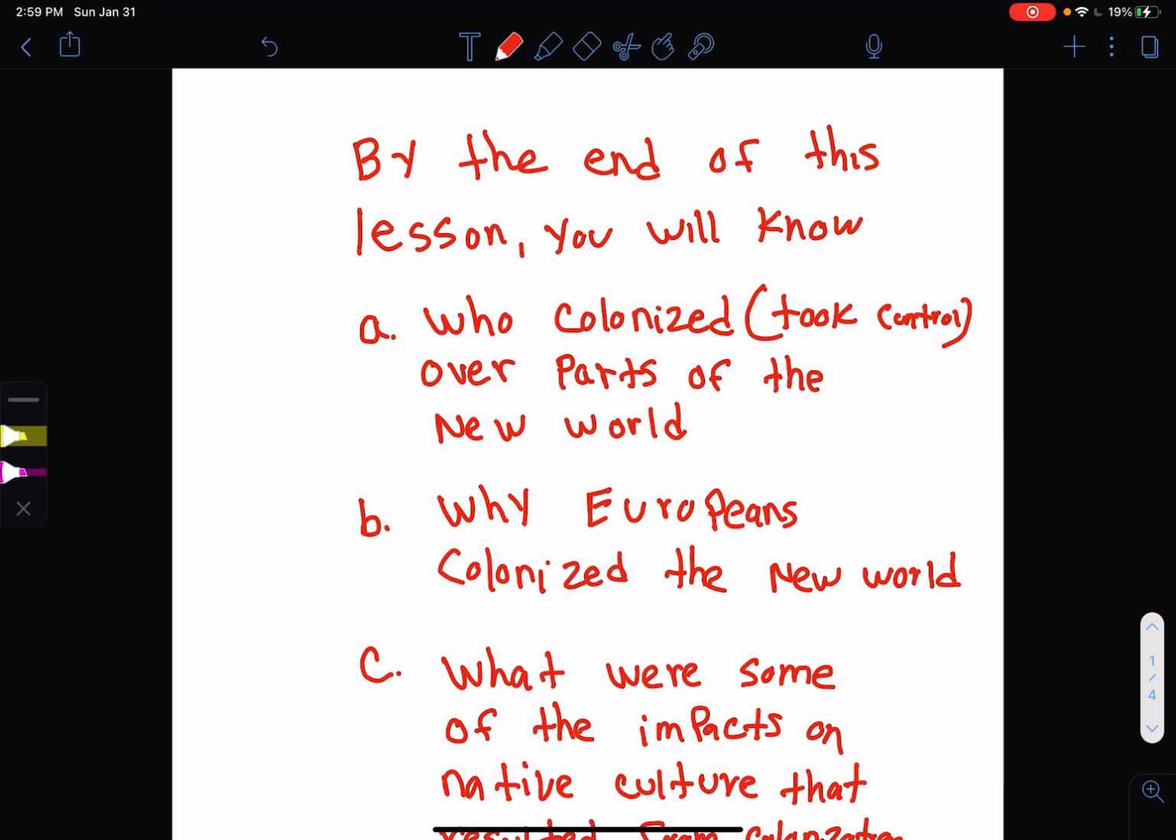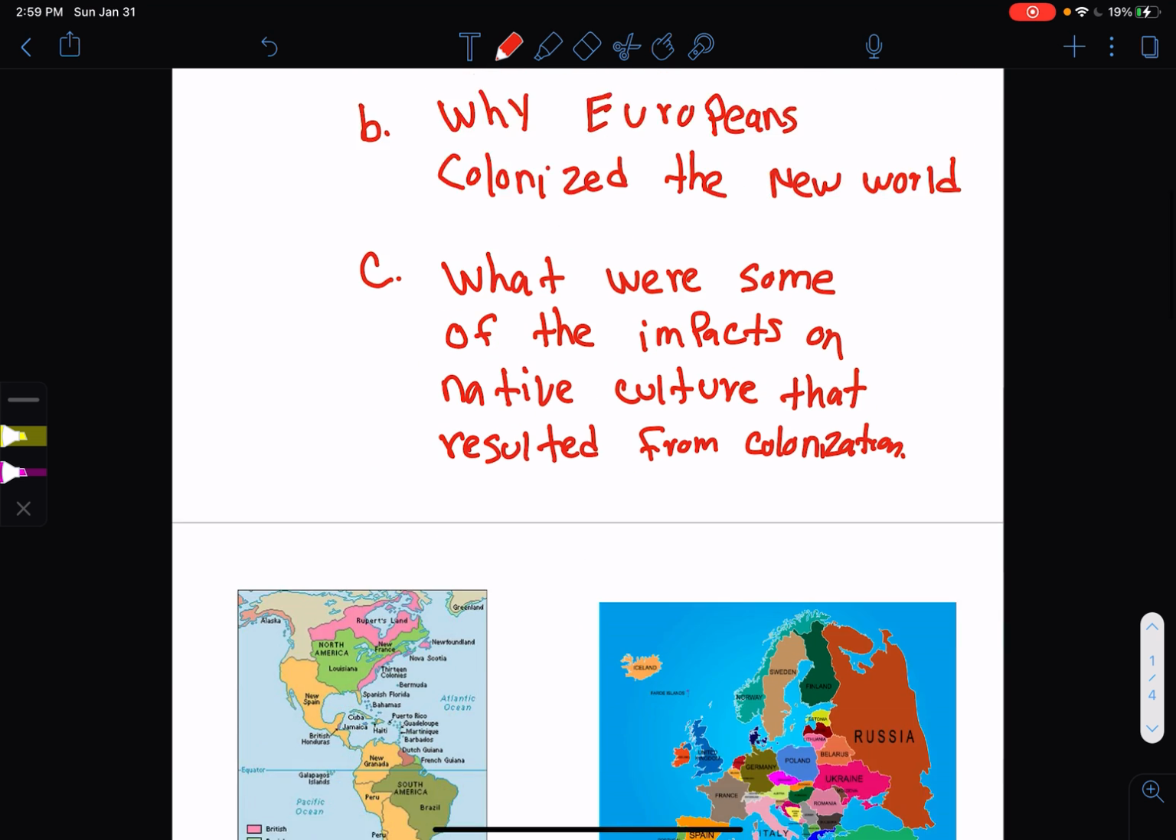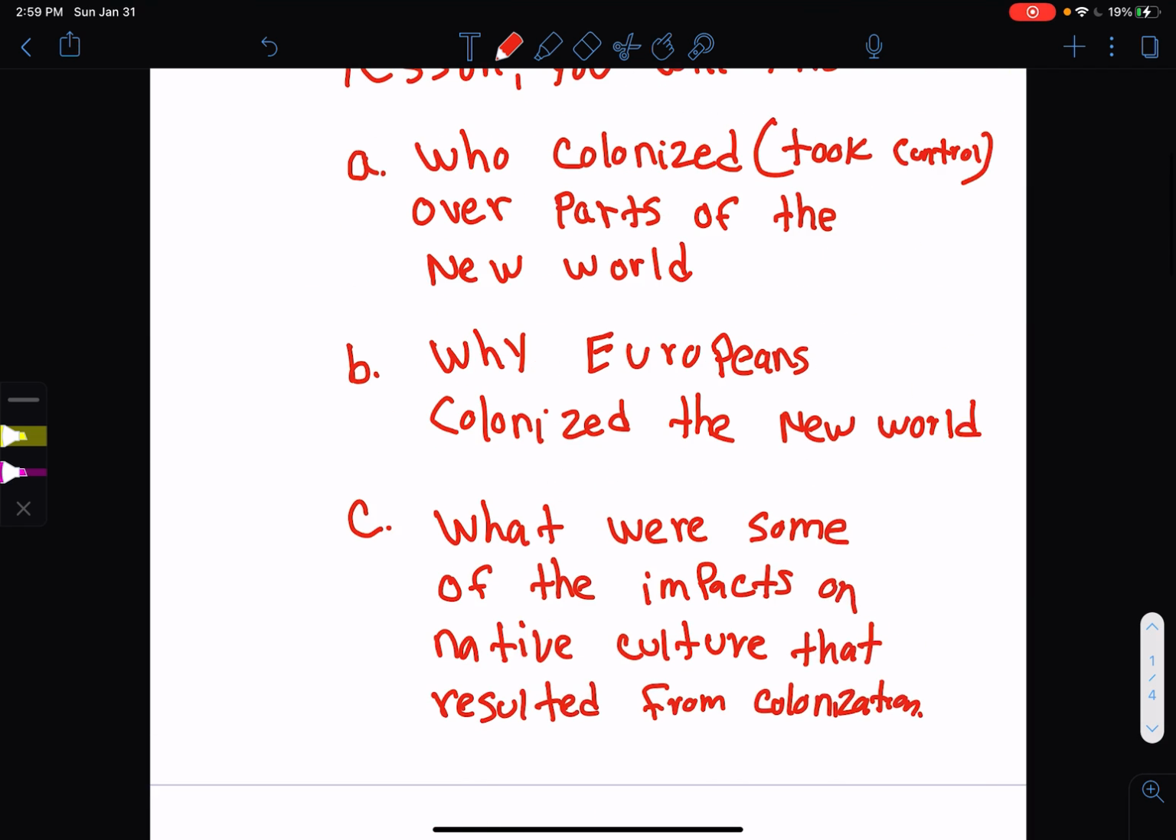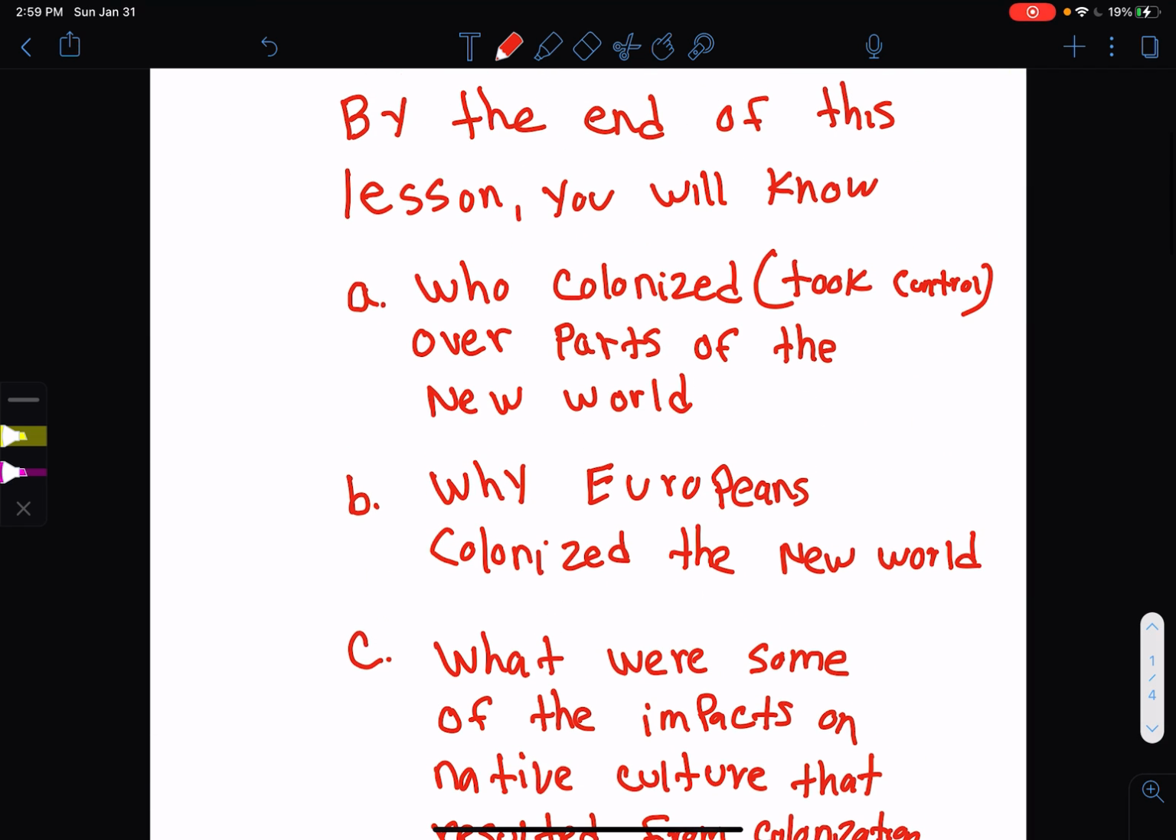By the end of this lesson, you will know who colonized, and we need to go over that word. Colonize means take over, have control over. Who colonized the different parts of the New World? And if you don't remember, the New World is North and South America. Another thing you should have by the end of this lesson is, why did the Europeans colonize the New World? What was their goal? Why did they come here, and why did they take over? What did they get out of it?